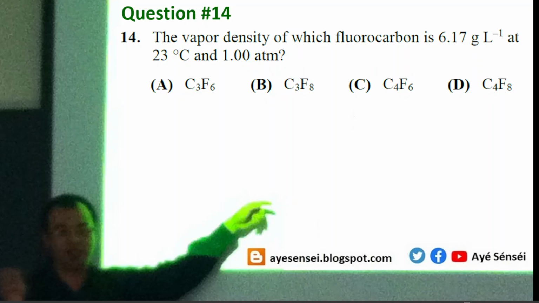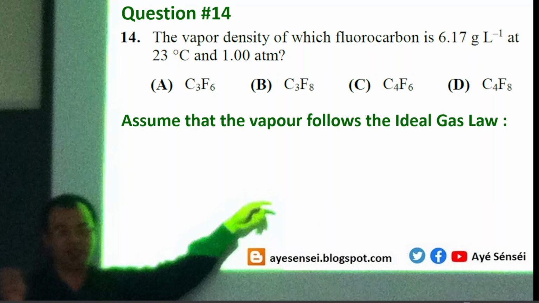Well, let's continue to question number 14. The vapor density of which fluorocarbon is 6.17 grams per liter at 20 degrees and 1 atm? So which fluorocarbon is that? The keyword here is vapor, so we can tell that the vapor should follow the ideal gas law.